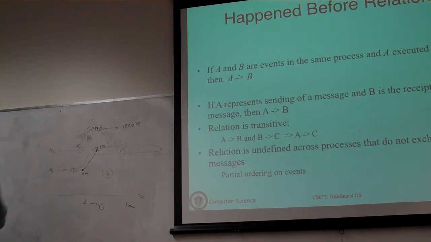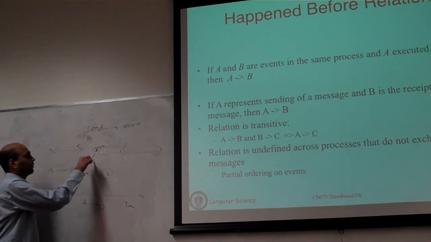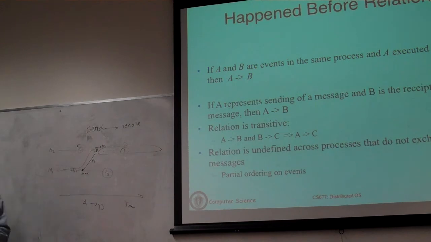Is there a happened-before relationship you can claim between those two? B happens after C. How do you claim that? Can you use those properties to say this? Because you sent a message to M2 and it was received after C happened and B happened.